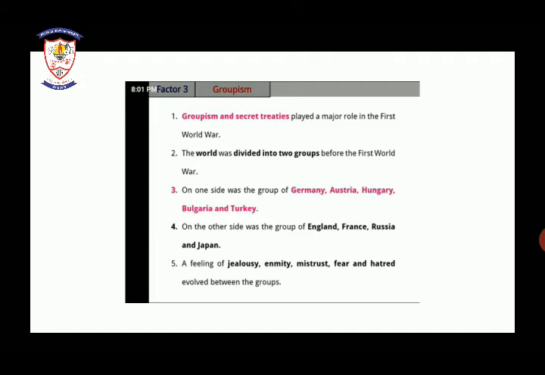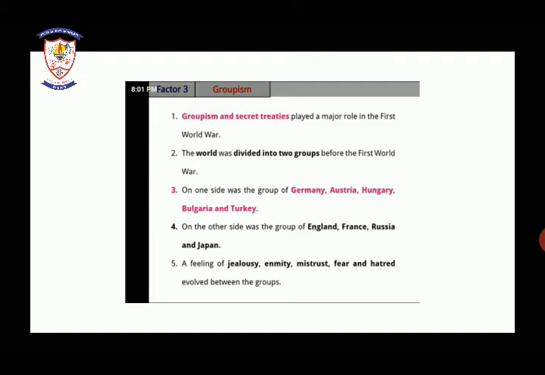The world was divided into two groups before the First World War. Which countries are included in these two groups? We will see further. On one side was the group of Germany, Austria, Hungary, Bulgaria and Turkey.